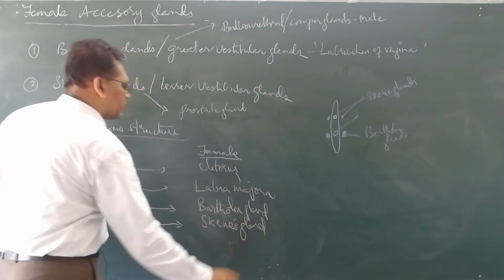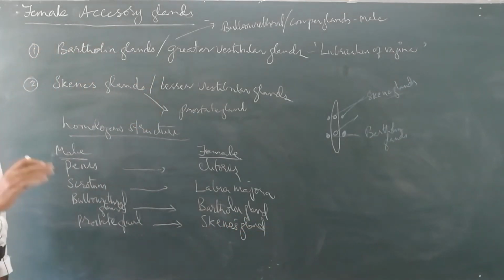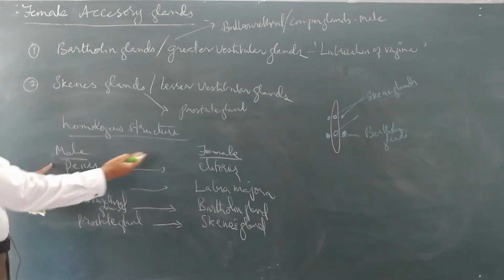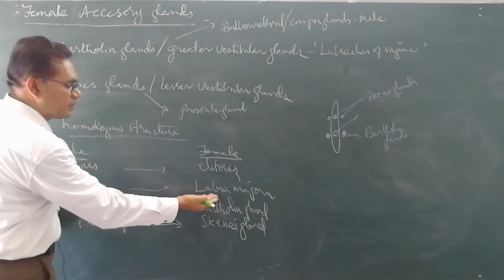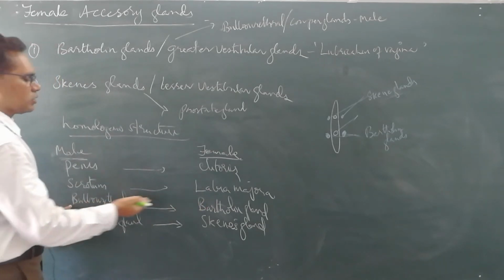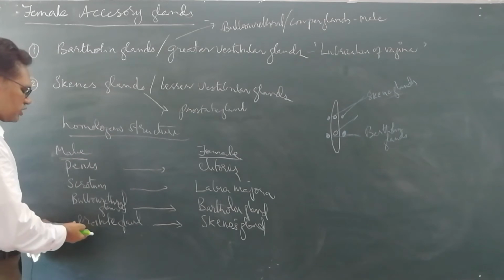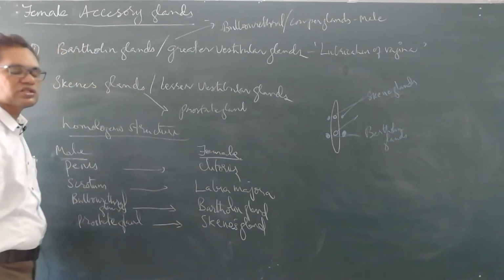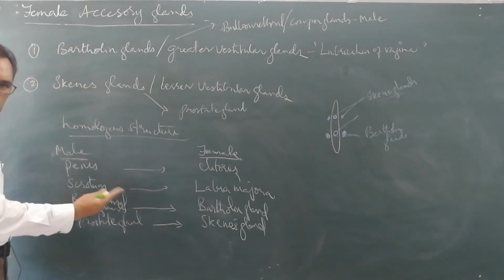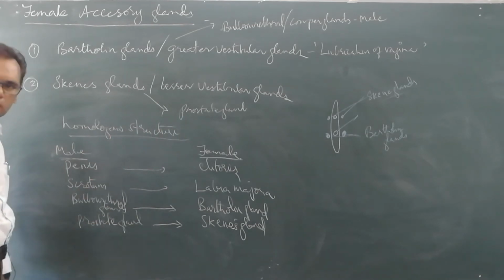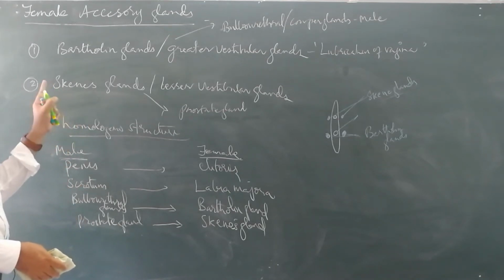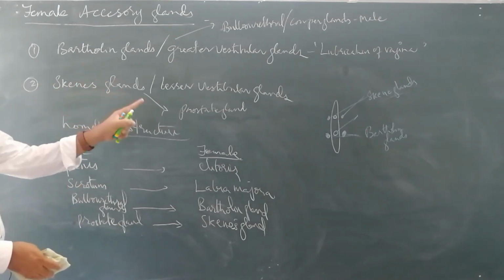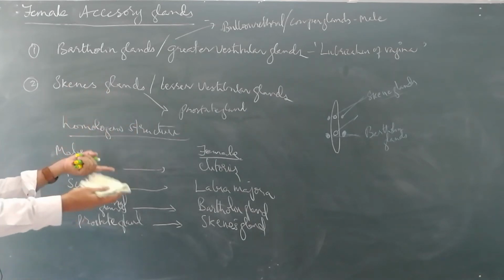Now what we are saying here is some of the homologous structures when compared between male and female. The penis is homologous to the clitoris, the scrotum is homologous to the labia majora, the bulbourethral glands are homologous to Bartholin glands, the prostate gland is homologous to Skene's gland. Now these are homologous structures in male and female. Okay. Now these are the female accessory glands, their location, their secretion, and homologous part.